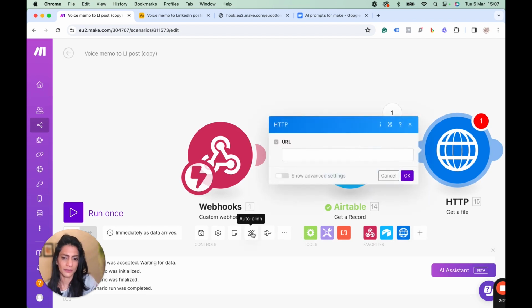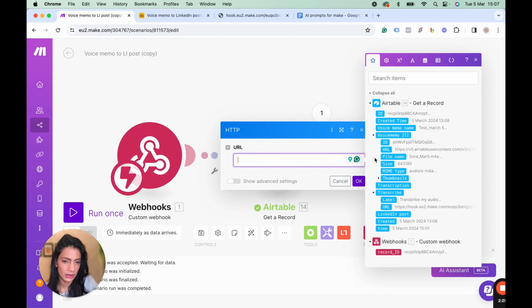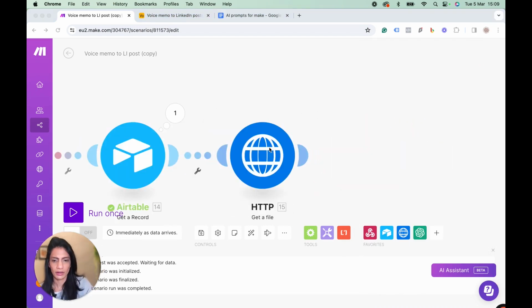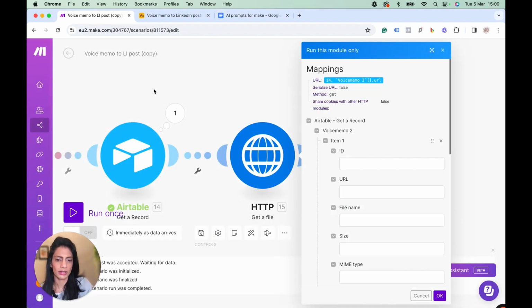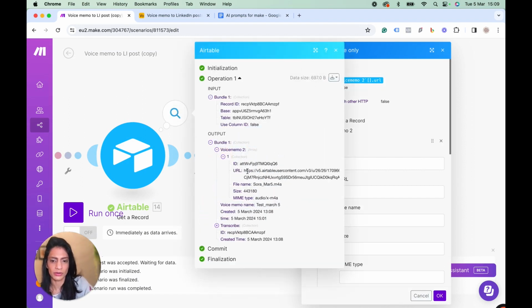And the URL would be the voice memo to URL, right? Okay, let's test this and see if this works. You need a URL. All right, I'm gonna give you a URL.